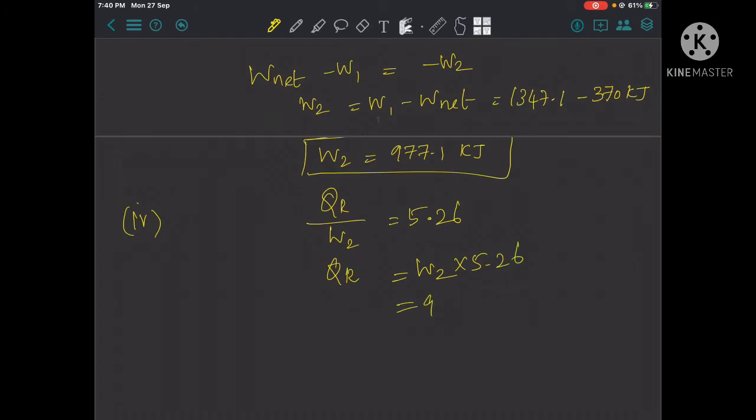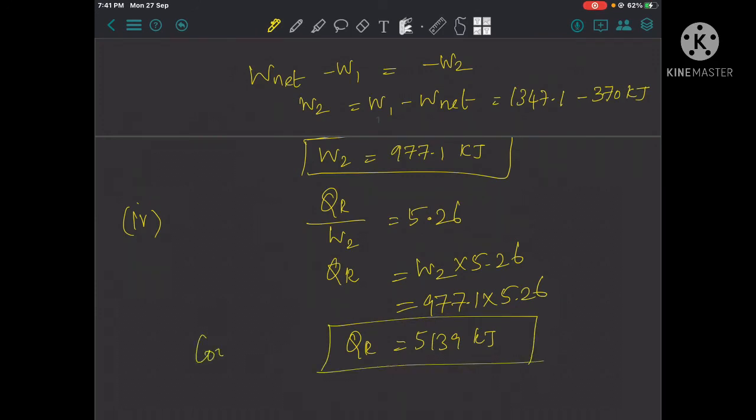Here W2 is 977.1 multiplied by 5.26. The answer for QR is 5139 kilojoules. This is the cooling effect using the refrigerator. Thank you for watching.